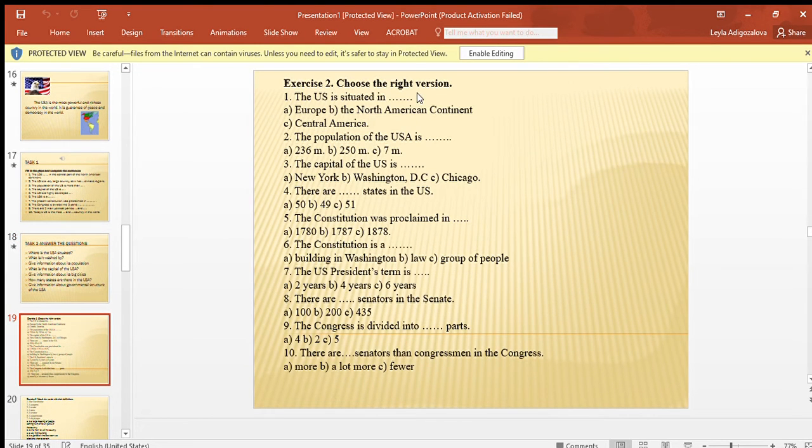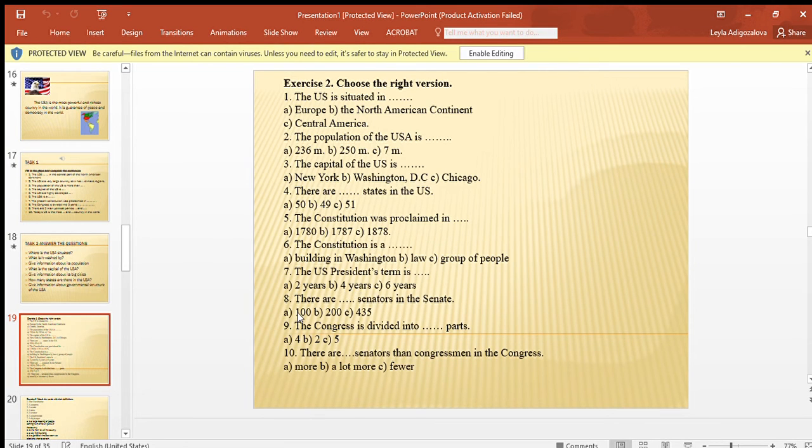Choose the right version. Exercise number 2. The US is situated in the North American continent. The population of the USA is 250 million people. The capital of the US is Washington, DC, District of Columbia. There are 50 states in the US. The Constitution was proclaimed in 1787. The Constitution is a law. The US President's term is 4 years.